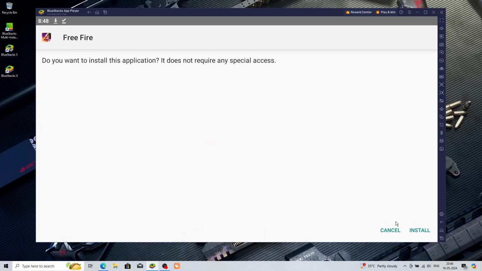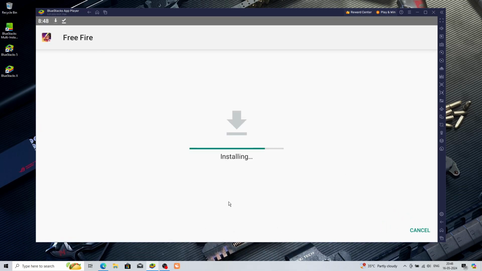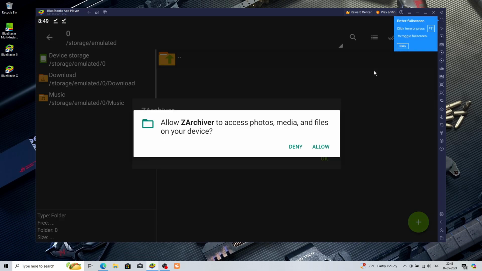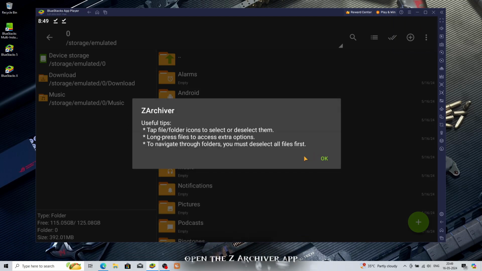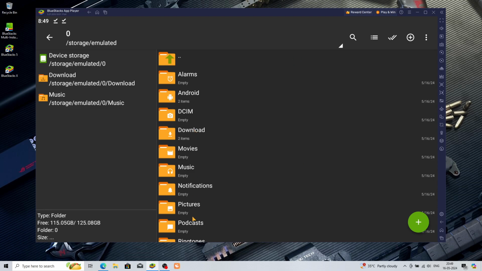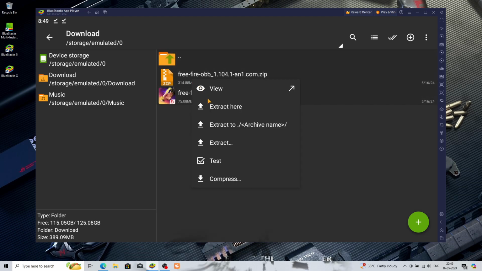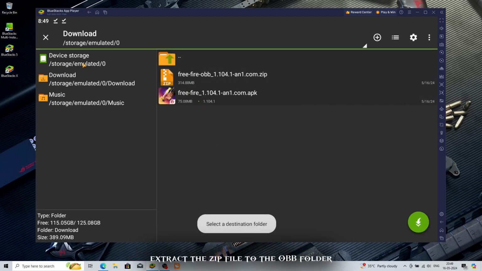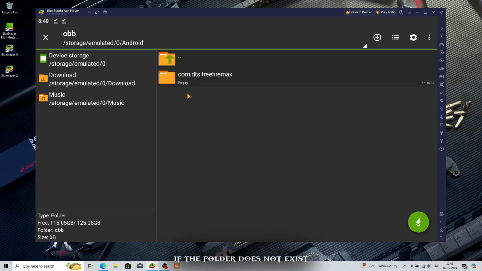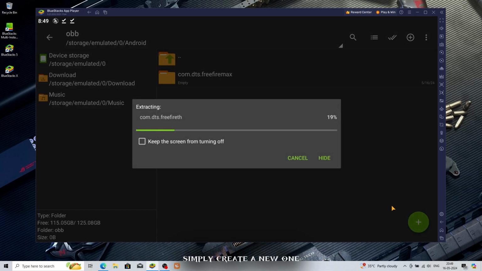After downloading, install the APK file. After downloading the file, open the Z-Archiver app. Extract the zip file to the OBB folder. If the folder does not exist, simply create a new one.